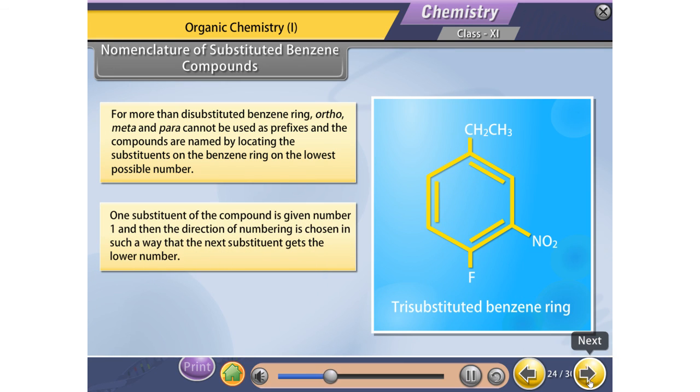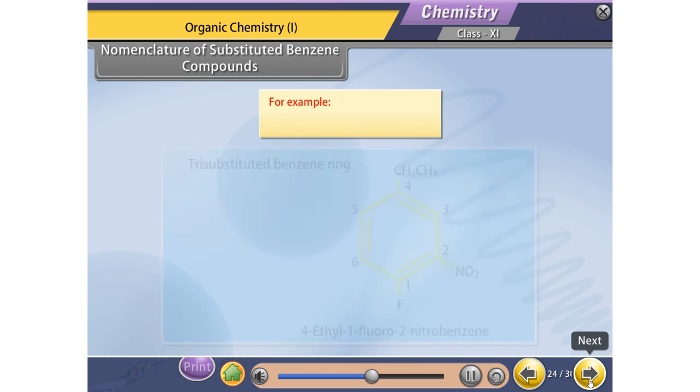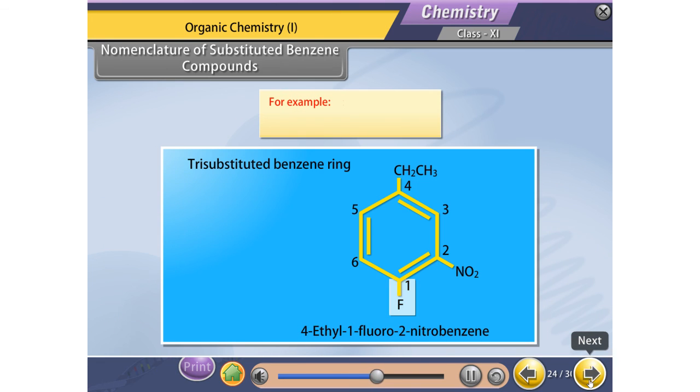One substituent of the compound is given number 1, and then the direction of numbering is chosen in such a way that the next substituent gets the lower number. The names of the substituents appear in alphabetical order. For example, we assign number 1 to fluorine so that nitro gets 2 and ethyl gets 4. This compound can be named in alphabetical order as 4-ethyl-